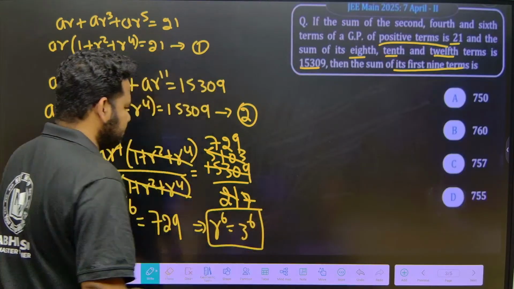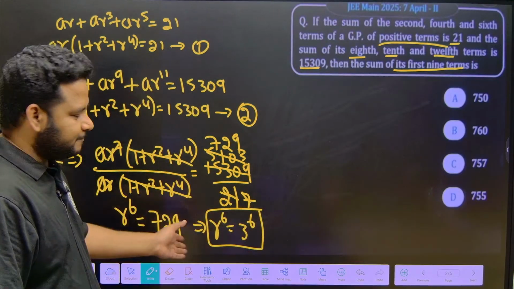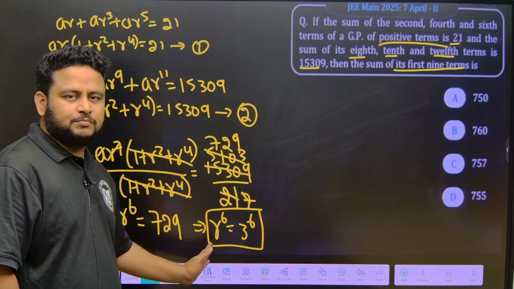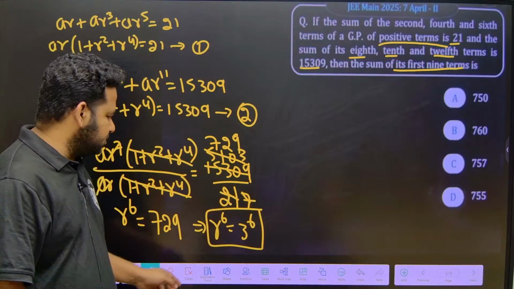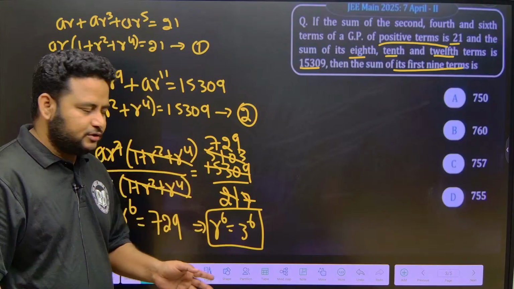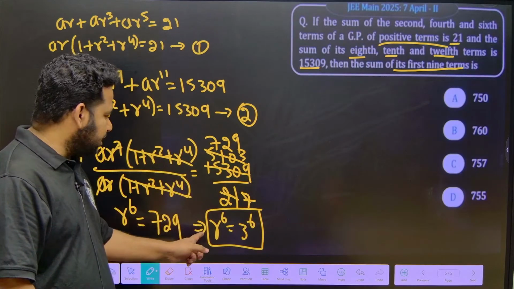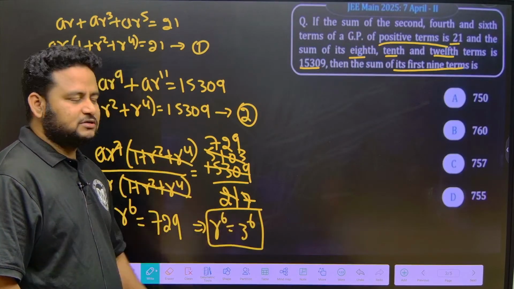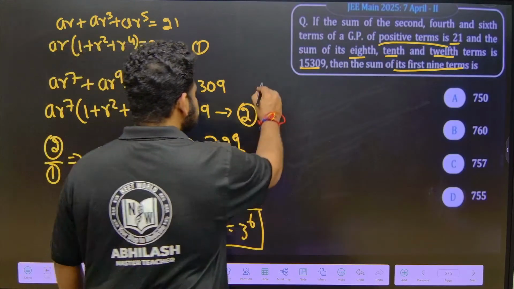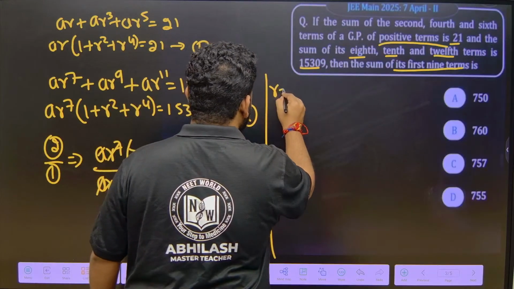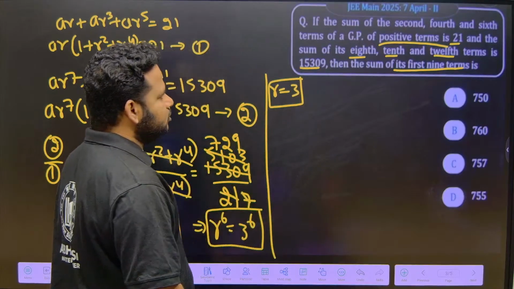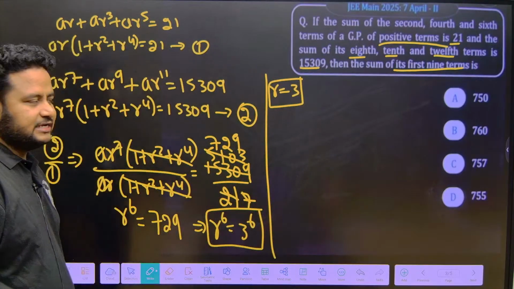Okay, this I know. Anyway, you can do it by yourself also. How to get R to the power of 6 equal to 729? I can write it as R to the power of 6 is nothing but 3 power 6. 3 power 4 is 81. 81 into 3, then that into 3 will give you 729. So R to the power of 6 is equal to 3 power 6. That means R is equal to 3. This implies R is equal to 3.